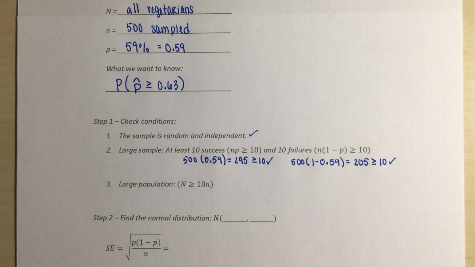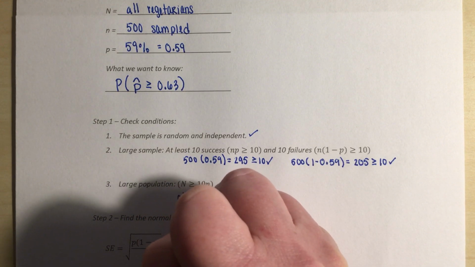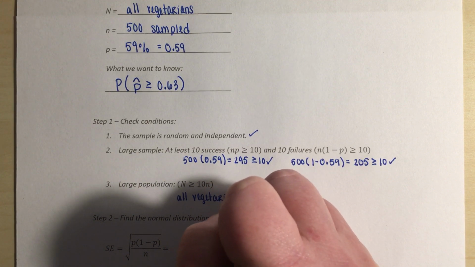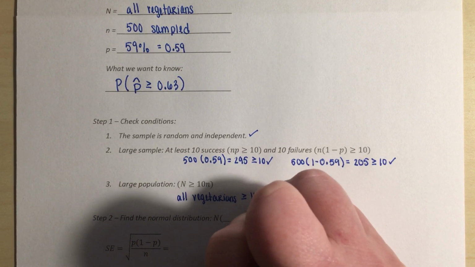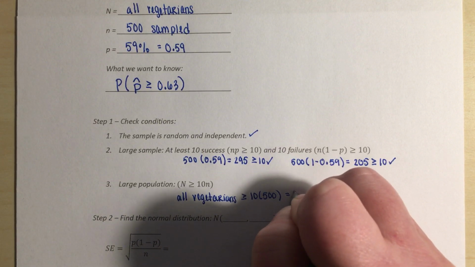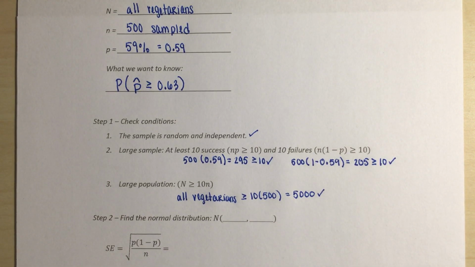A large population, right? So all vegetarians greater than or equal to 10 times 500. 10 times 500 is 5,000. Pretty safe to assume that there's more than 5,000 vegetarians. So our third condition is satisfied as well.